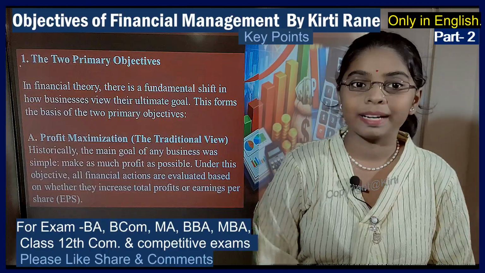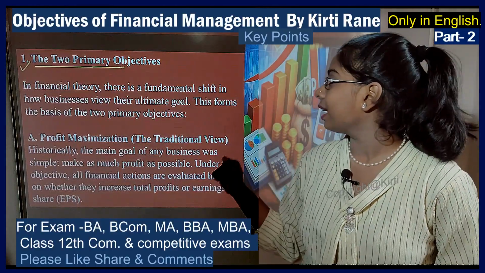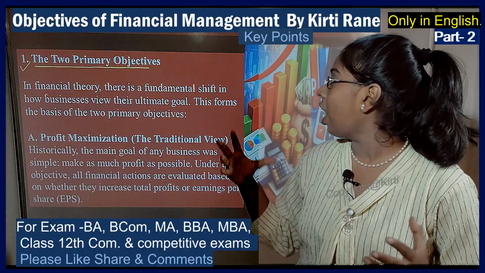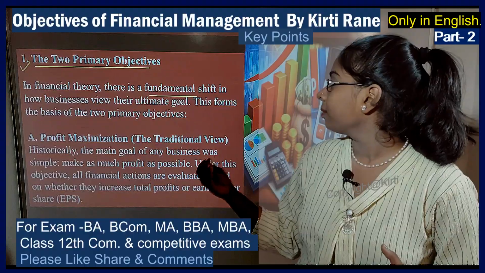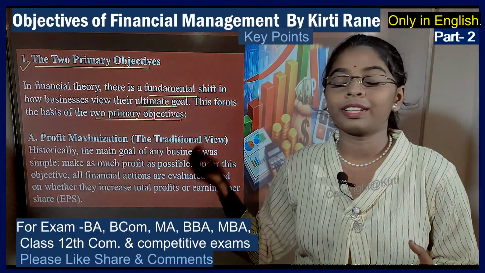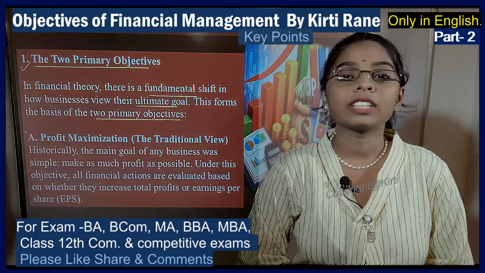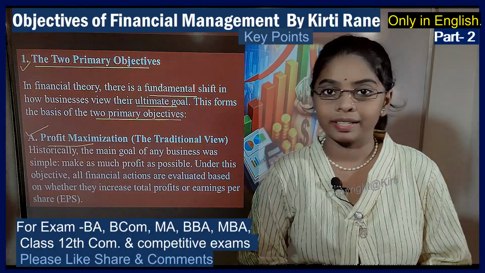Moving on to our next slide, we will be starting with the two main primary methods or objectives of financial management. So in financial theory, there is a fundamental shift in how businesses view their ultimate goal. This forms the basis of two primary objectives. We will start with the first objective, which is the profit maximization objective. It is also known as the traditional method.